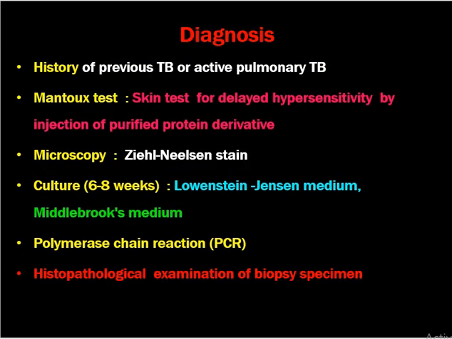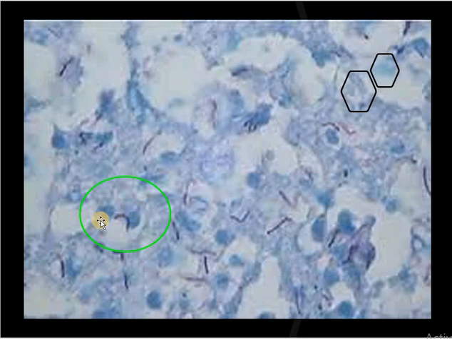How to diagnose tuberculosis? Diagnosis of nasal tuberculosis is made by history of previous tuberculosis or active pulmonary tuberculosis. As we told, it is associated with primary pulmonary tuberculosis. Mantoux test, which is a skin test for delayed hypersensitivity reaction, is positive in active tuberculosis. Microscopy by Ziehl-Neelsen stain will show the tubercular bacilli. Culture of the swab in Lowenstein-Jensen medium or Middlebrook medium for 6 to 8 weeks will grow the organism. Polymerase chain reaction like GeneXpert has been used nowadays, and histopathological examination of the biopsy specimen is the gold standard, which shows caseous necrosis. This is microscopy showing tubercular bacilli in the high power field.